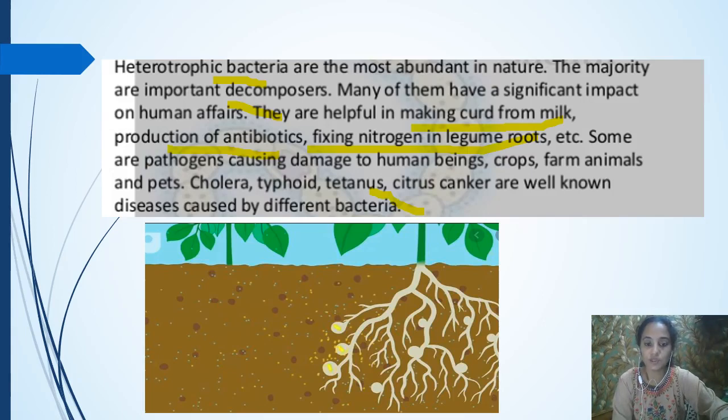Which are the diseases caused by these bacteria? They can cause cholera, typhoid, tetanus, and in plants they can cause citrus canker. Here I am showing a picture of the roots of a leguminous plant, the pea plant, where you can see the root nodules. The bacteria present in the root nodules help in the fixation of atmospheric nitrogen.